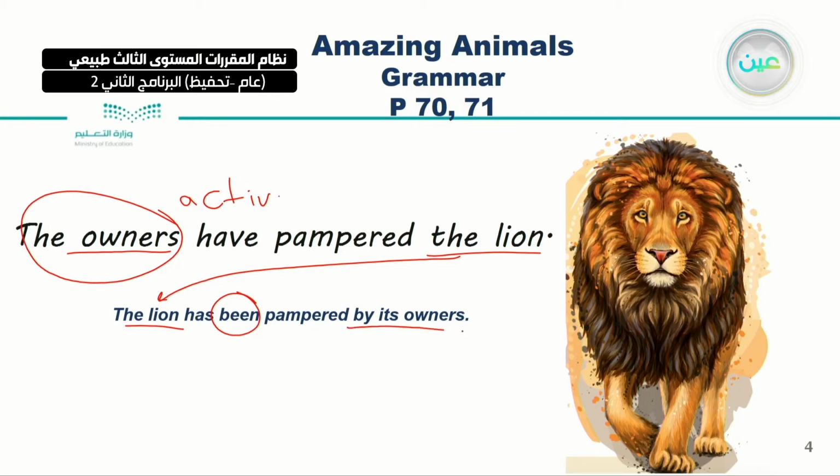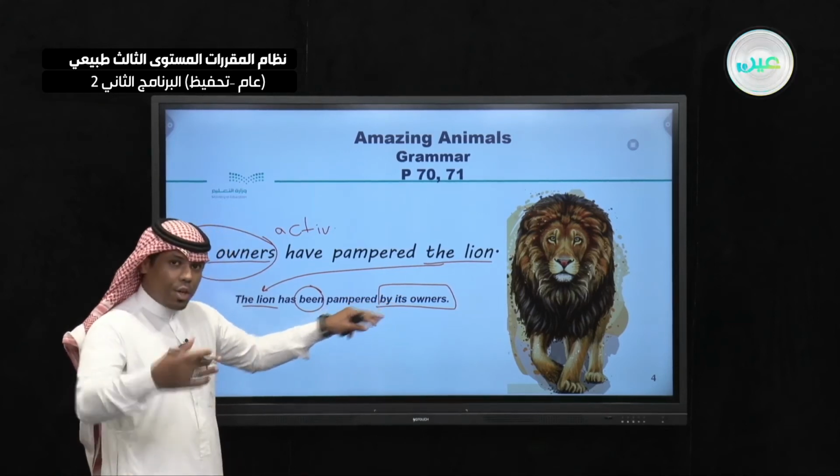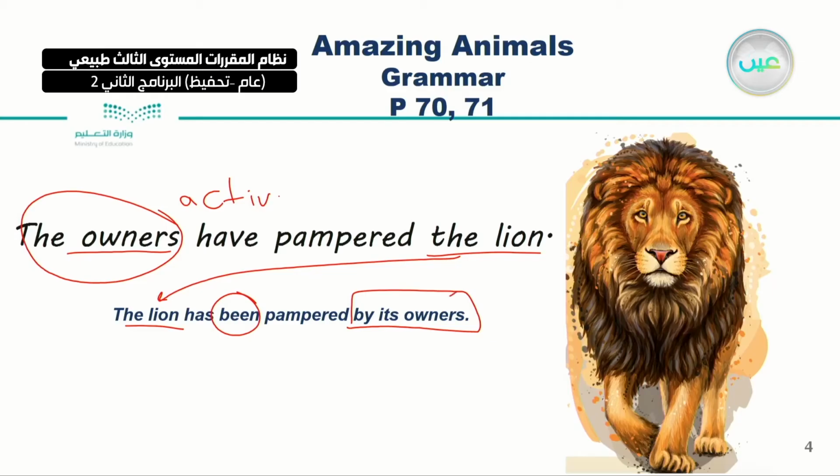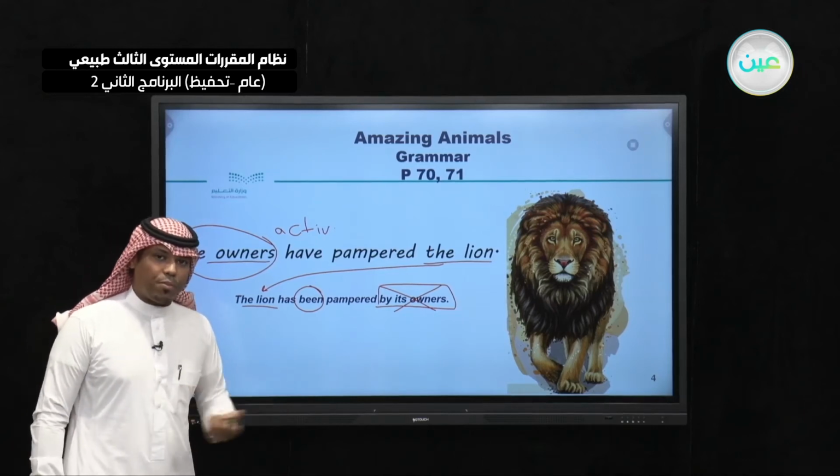Look, this is called the agent, its owners, by the doer. It's called agent here. You could delete this one if you would like. For example, the lion has been pampered. Why? Because I am only caring about the lion. What happened to the lion here? So why do I use passive voice here?